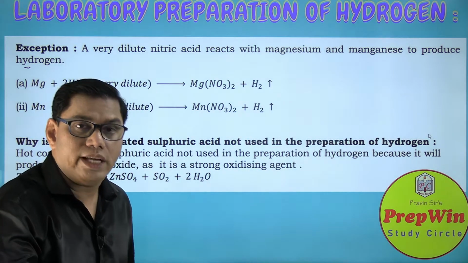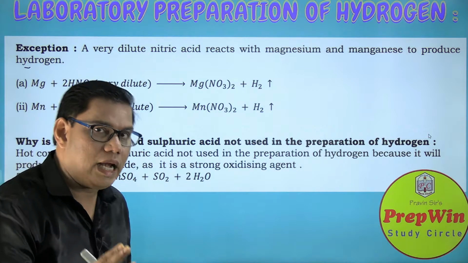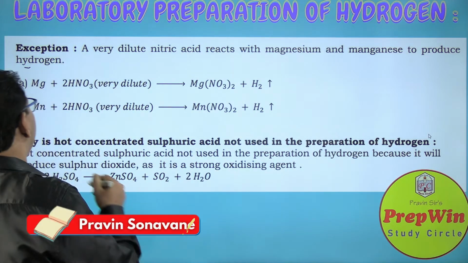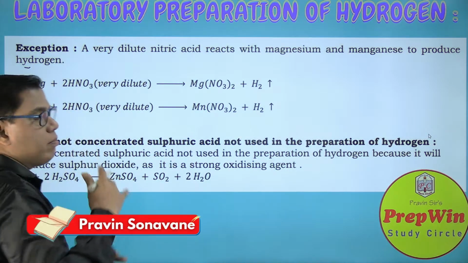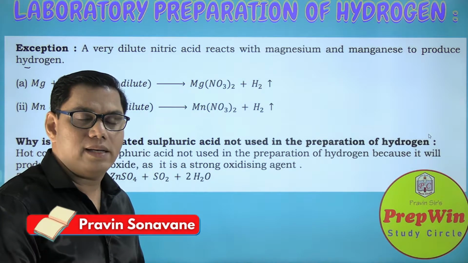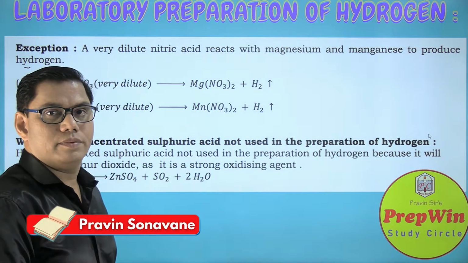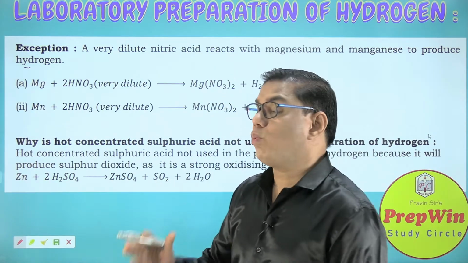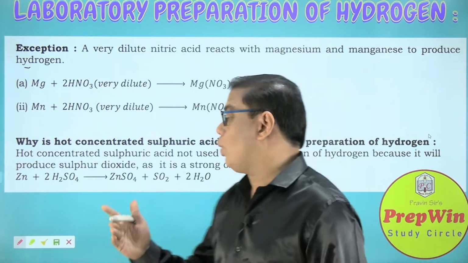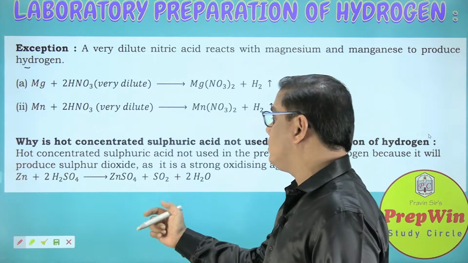So if you insist, yes, I want to use nitric acid only, then the best suited metals are magnesium and manganese. A very important question for your examination. Now the next important question is: why dilute sulfuric acid and not concentrated sulfuric acid?